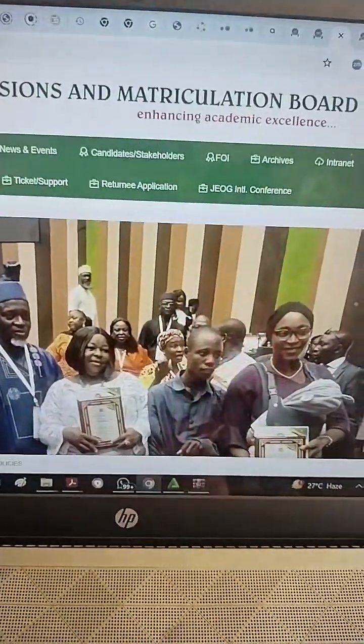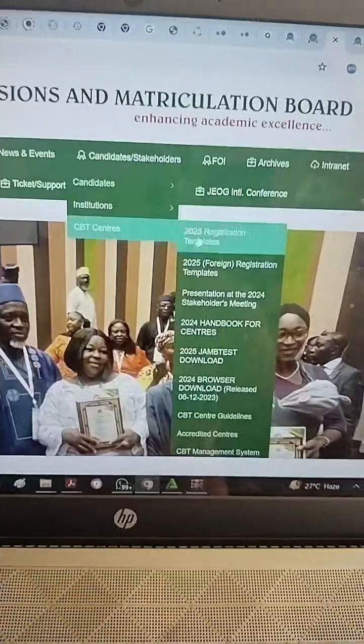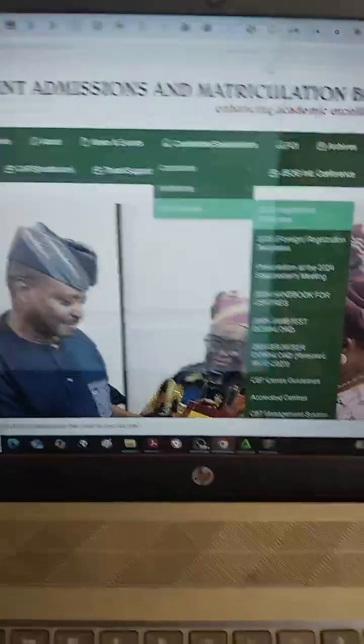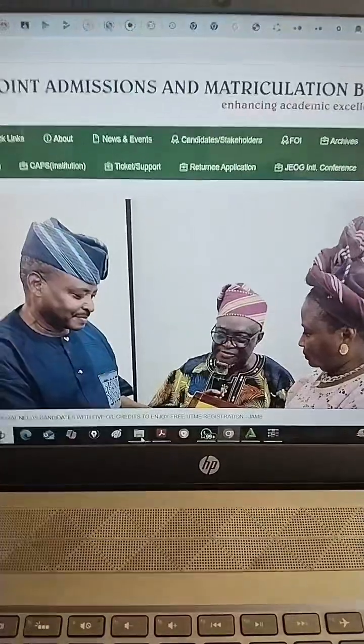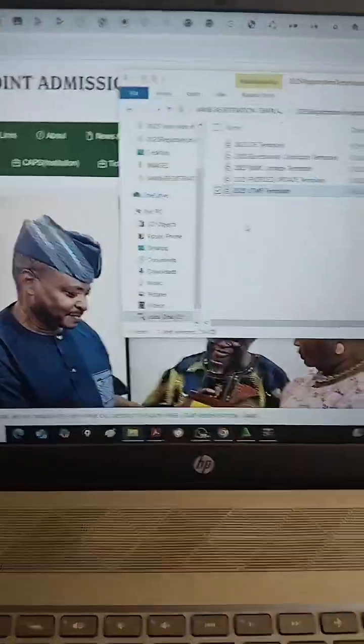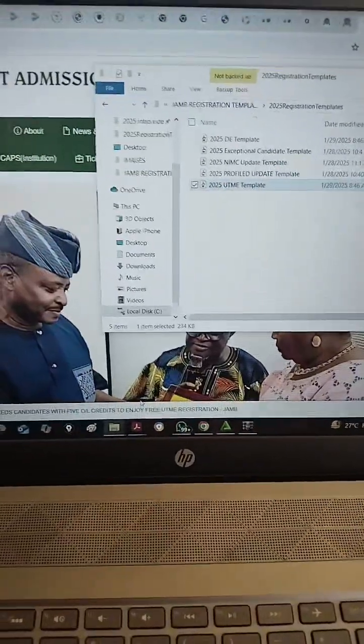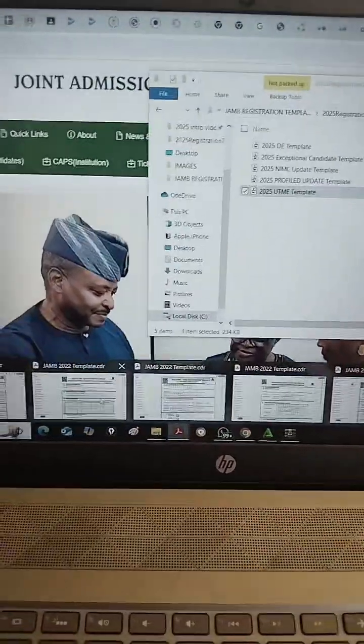This is where the templates are. I've already downloaded it, but I just want to show you. Okay, so I've downloaded it on my system already. So let me close this and show you where they are. All right, so you have the templates here. You can see we have 5 templates and I have opened them already.